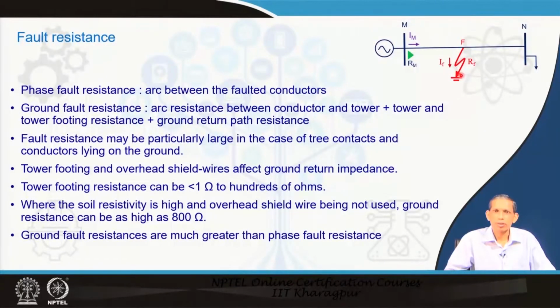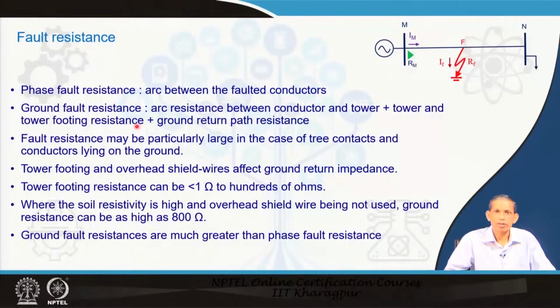because of the large voltage, arcing will be established. So, we have phase fault resistance, meaning the fault is between two phase conductors, and the arc is between the faulted conductors. In case of ground fault resistance, there is the arc resistance between the conductor and tower. The tower carries the conductor.